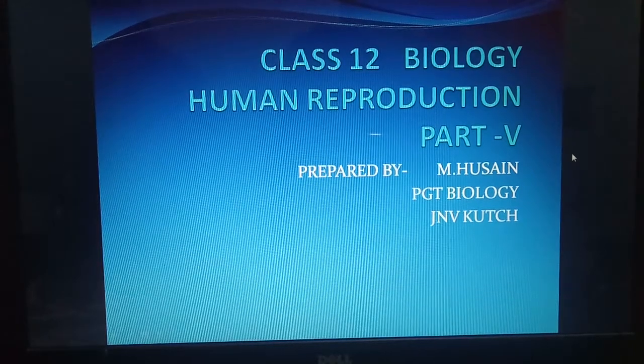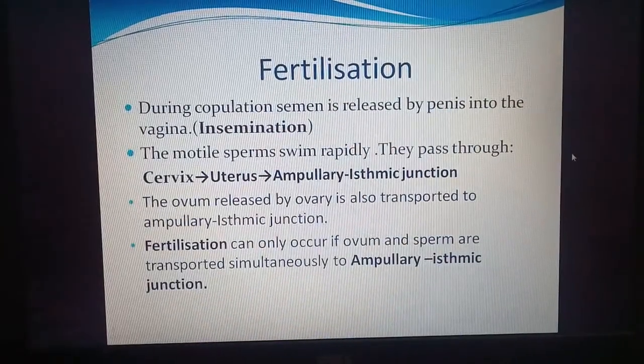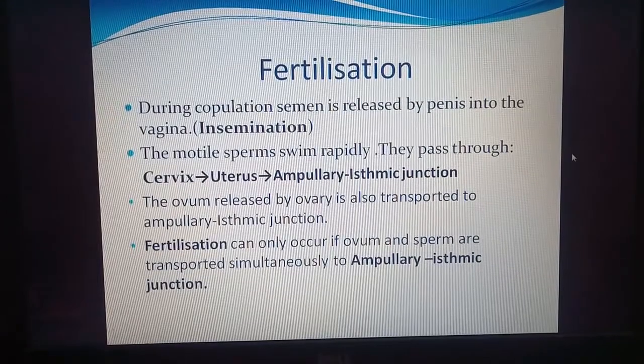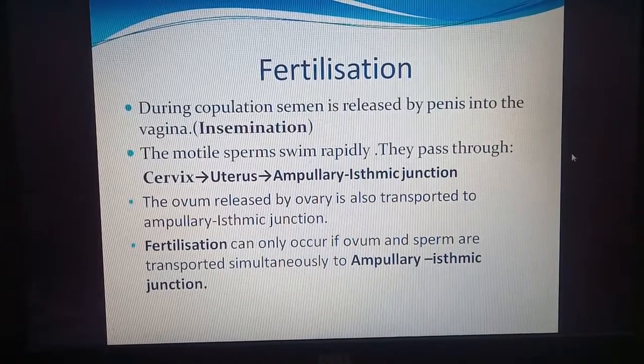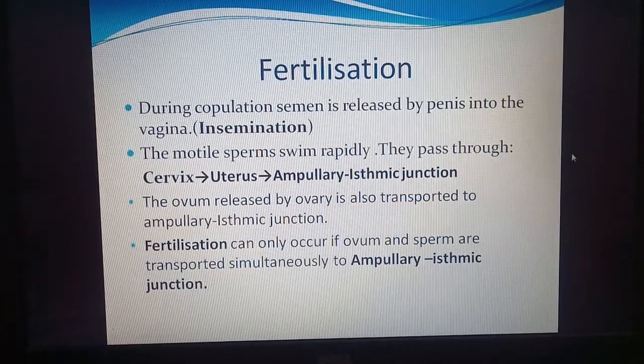Hello students, today we are dealing with human reproduction part 5, in which we will study about fertilization and implantation. Before fertilization, copulation takes place. During copulation, semen is released by the penis, the male external genitalia, into the vagina, the female reproductive tract. This process is also called insemination, or the release of semen.